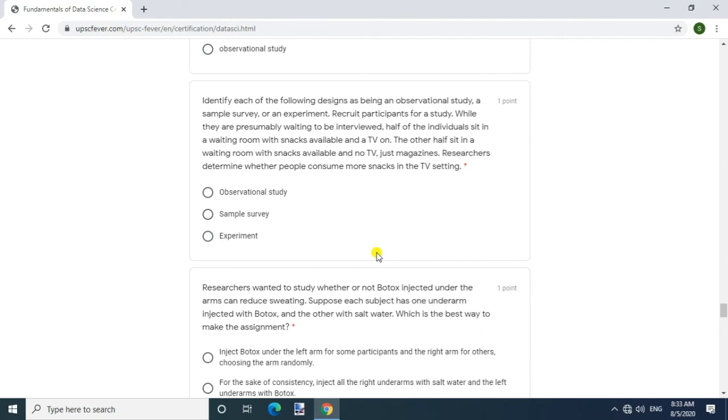Question, identify each of the following designs as being an observational study, a sample survey, or an experiment. Recruit participants for a study. While they are presumably waiting to be interviewed, half of the individuals sit in a waiting room with snacks available and a TV on. The other half sit in a waiting room with snacks available and no TV, just magazines. Researchers determine whether people consume more snacks in the TV setting.